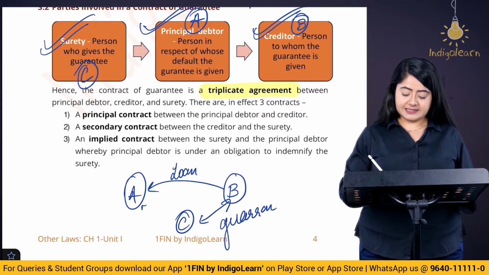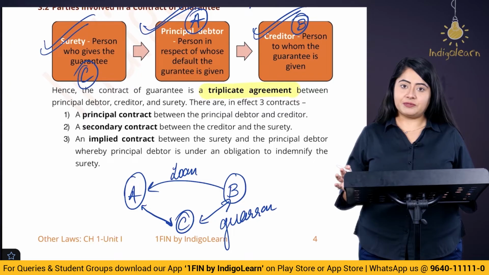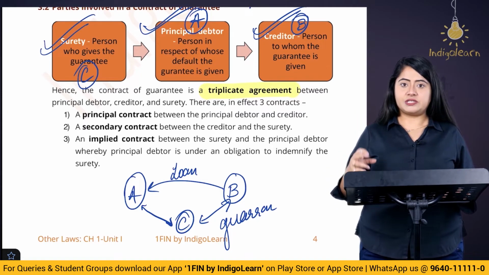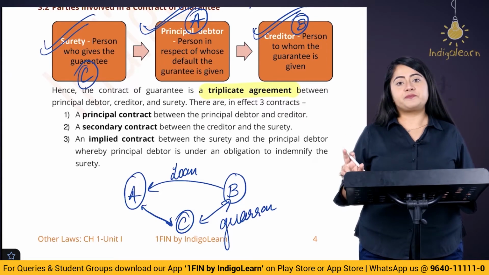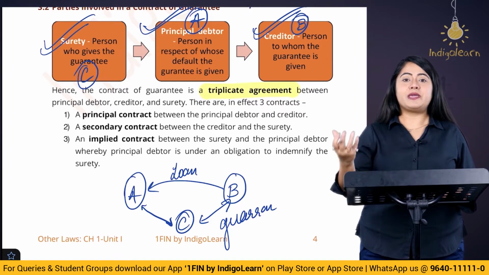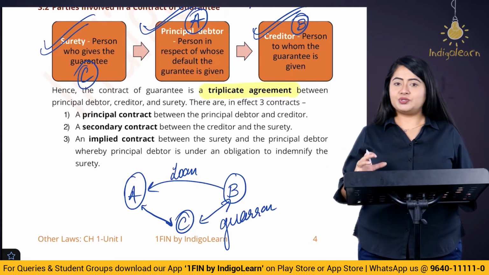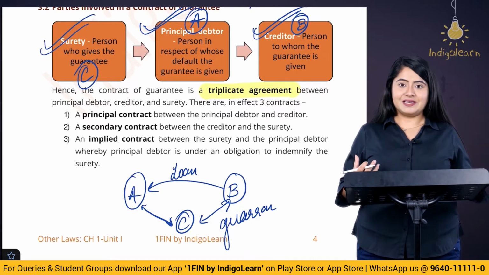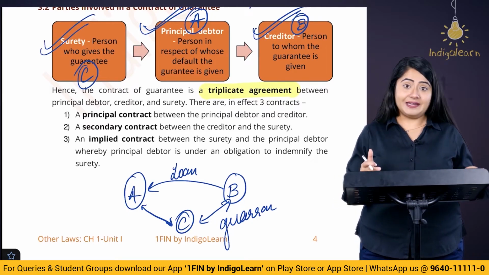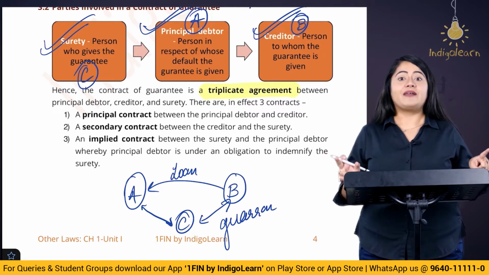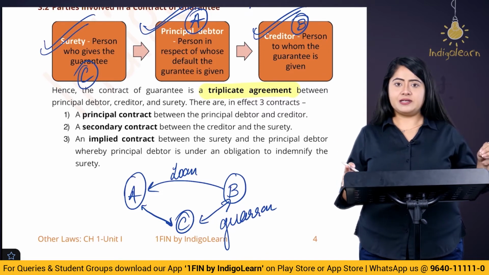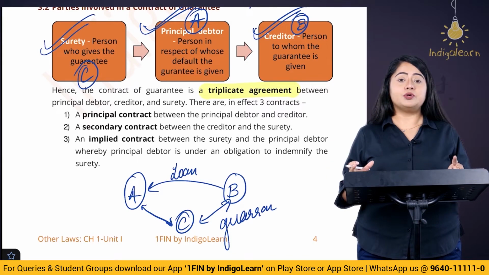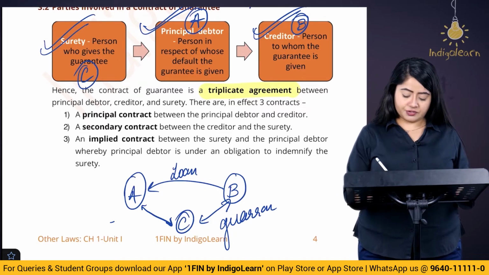Right? Between A and C, there is an implied contract of indemnity. That means if suppose A makes a default in payment of the loan, then C, who is the surety, will have to make the payment of the loan to Mr. B. Right? Now once Mr. C has made the payment of this loan along with interest to B, do you think he should recover all of this amount back from the principal debtor? The answer is yes. So this is a contract of indemnity which is implied here between the principal debtor and the surety. If the principal debtor makes a default and the surety has to make the payment, the surety can recover all of that loss and damage and the amount paid from whom? From the principal debtor. So there is this contract of indemnity here.